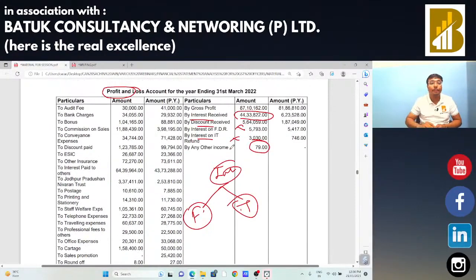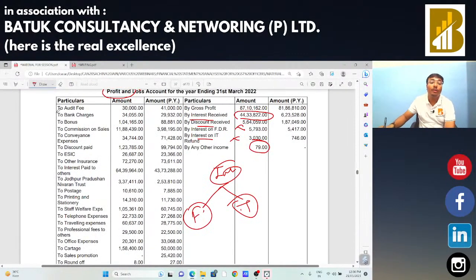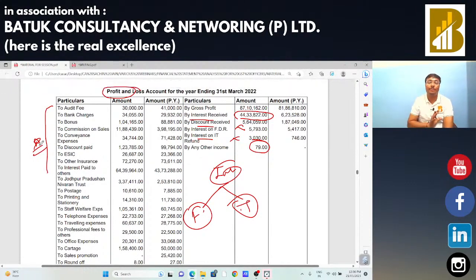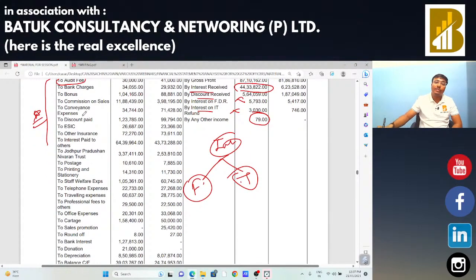Next, if I talk about the expenditure point of view, we need to check the direct expenditure and indirect expenditure. That is, expenditure from registered persons and expenditure from unregistered persons. In case of a registered person, input is allowed. Audit fees, same point, we are going to check whether legal fees have been merged here. Bank charges okay, commission on sales okay, conveyance expenses, discount paid, other insurance we are going to check the nature of insurance.